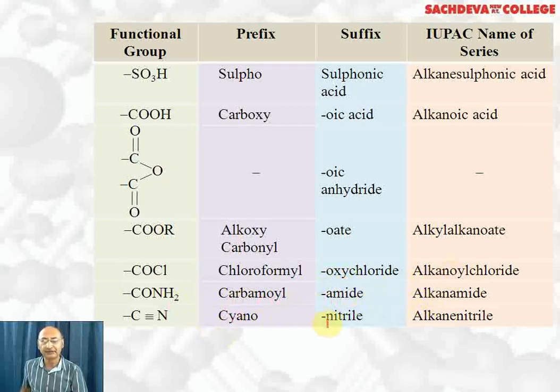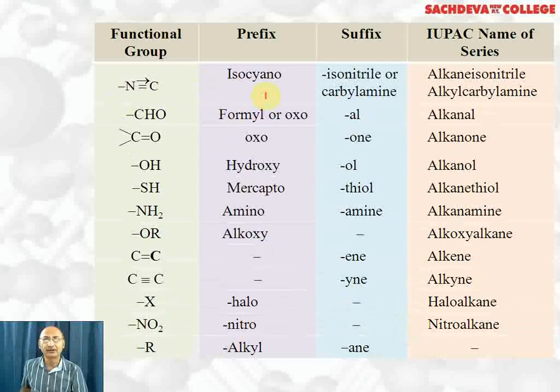CN: cyano is the prefix, nitrile is the suffix, alkanenitrile is the name of the family. Isocyano is the prefix for NC, isonitrile or carbylamine is the suffix, alkane isonitrile or alkyl carbylamine is the name of the family. CHO as a prefix is called formyl or oxo. "Al" is the suffix, alkanal is the name of the family. For the keto group, oxo is the prefix, "one" is the suffix, alkanone is the family. Hydroxy is the prefix for alcohol, "ol" is the suffix, alkanol is the name of the family. Mercapto is the prefix for thioalcohol, thiol is the suffix, alkanethiol is the name of the family.